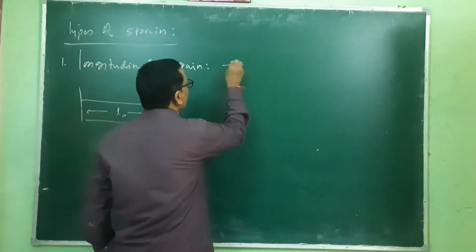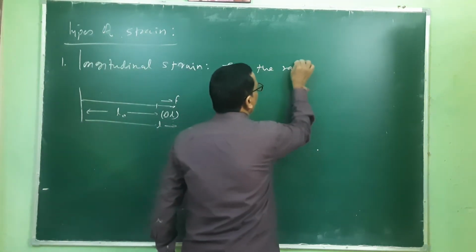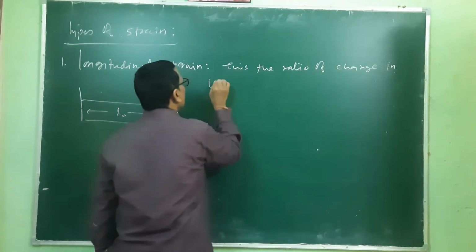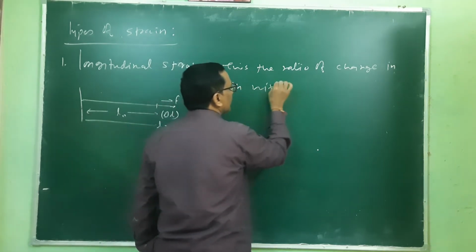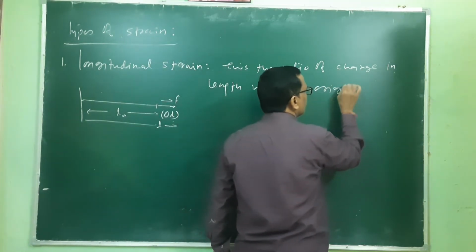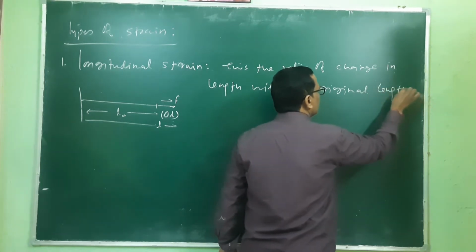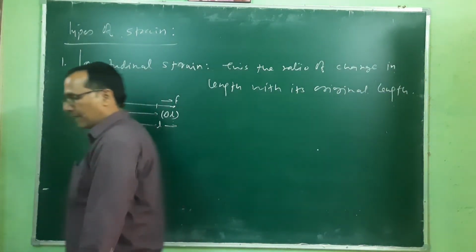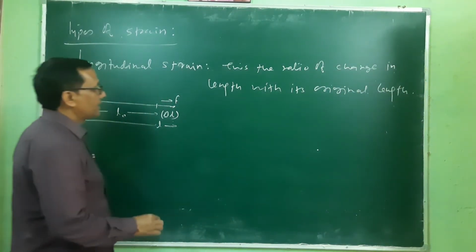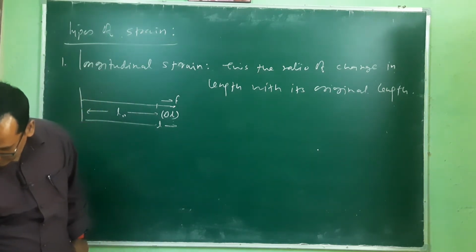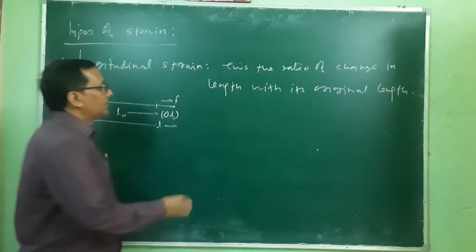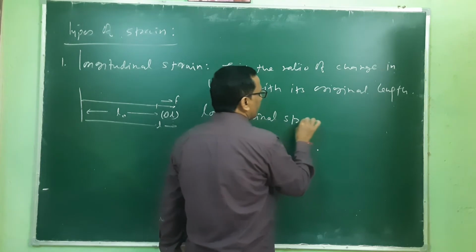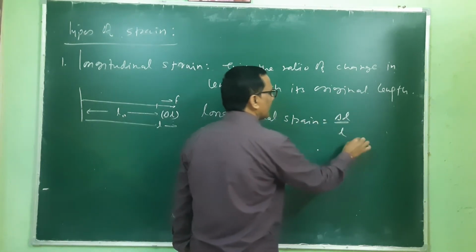So this is the ratio of change in length with its original length, and that change of length may be due to compression or stretching. So longitudinal strain is equal to delta L by L naught.